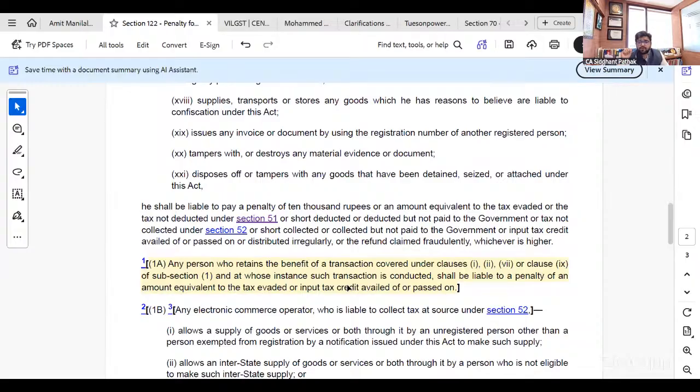And the third ground was, since the show cause notice is not able to establish that these 3 people have retained any benefit of the transaction undertaken by the company, therefore this 122(1A) cannot be applied. On these 3 grounds, the jurisdiction of the show cause notice served on these 3 people in their personal capacity was challenged before the High Court.